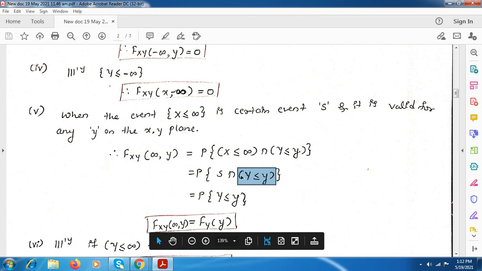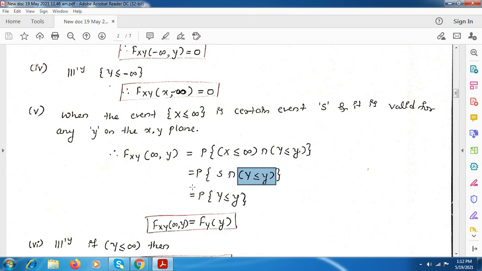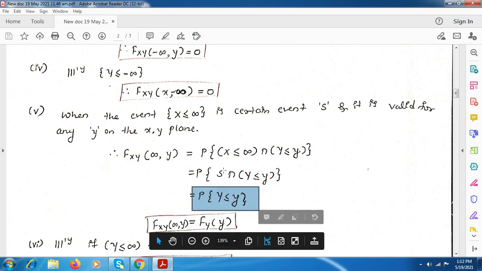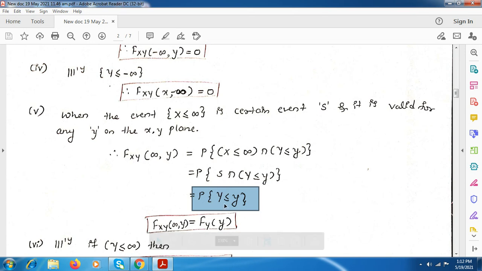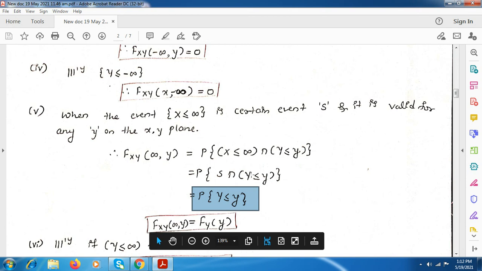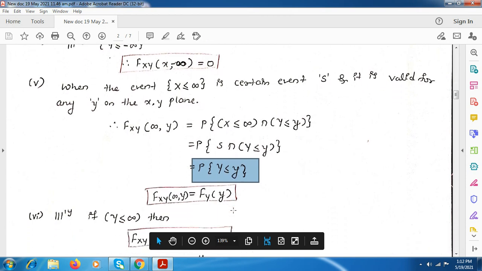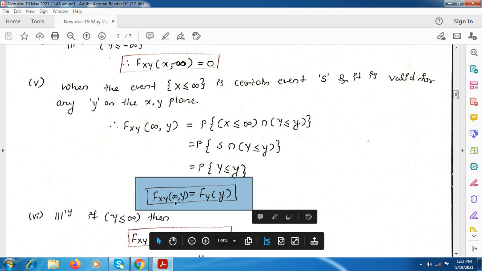Here this intersection is equal to this probability because this S is valid for any value on the y axis. So this is equivalent to the probability of y less than or equal to y. Here we have only a single random variable, which means this equation will reduce to Fxy of infinity comma y equal to Fy of y, that is the CDF of the y random variable.